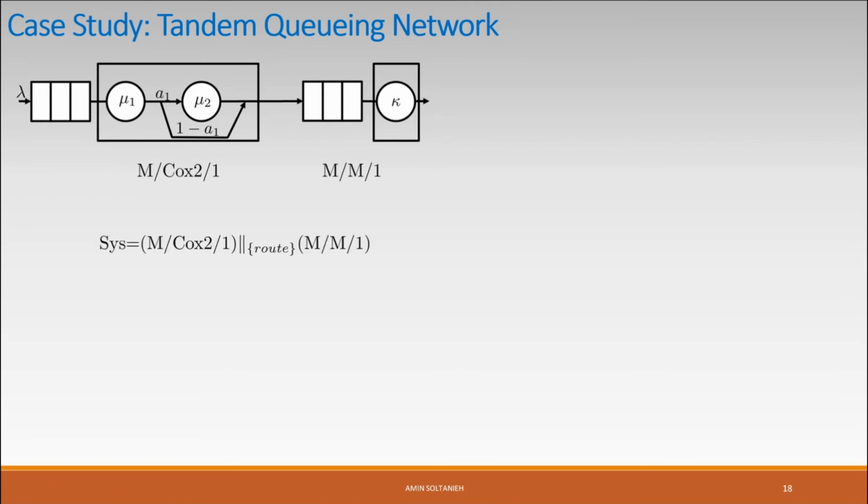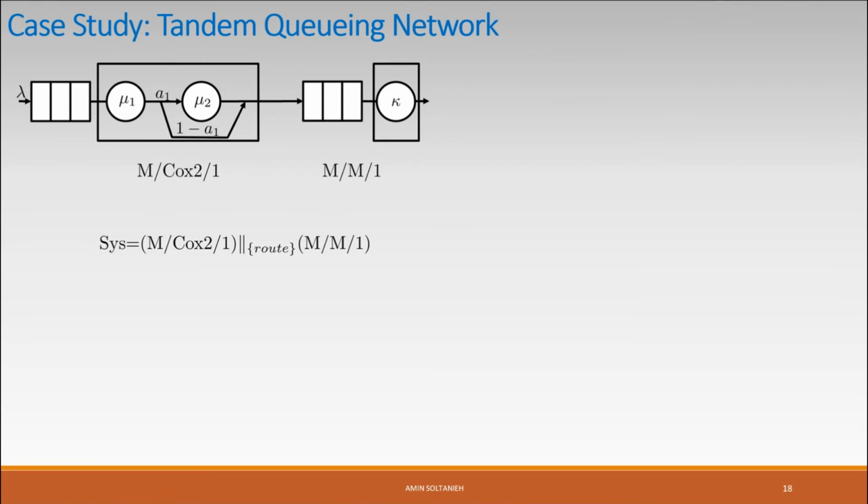In this system, we can define the system like this. They're synchronizing with each other over action route. What is action route? It means that the job leaves the first queue and enters the next queue.